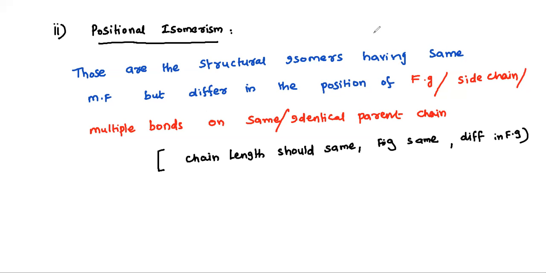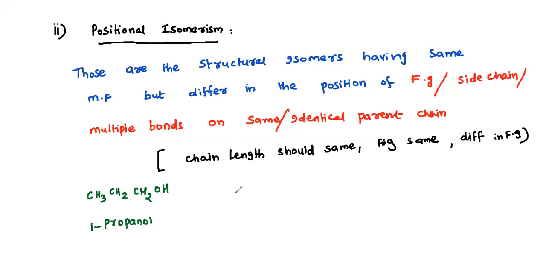Okay, let's see the first example. CH3 CH2 CH2 OH. I hope you know the IUPAC name of this compound. That is propan-1-ol, or 1-propanol.